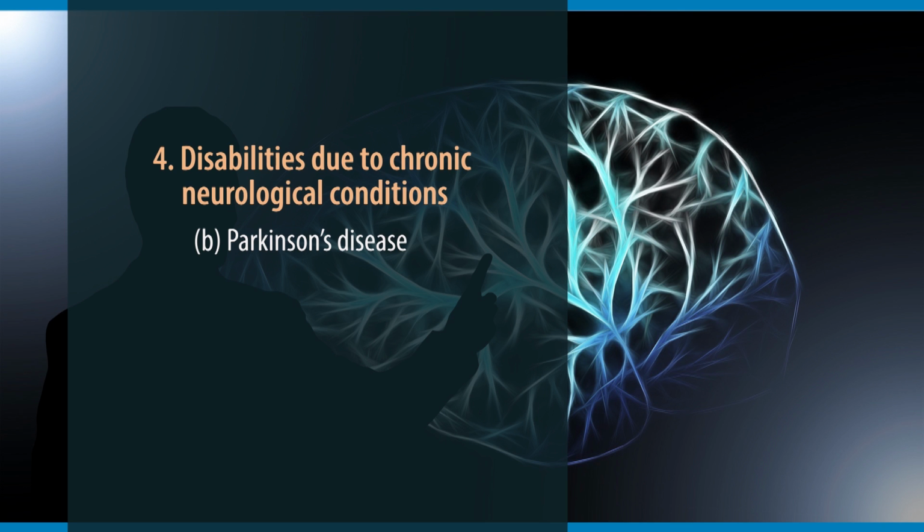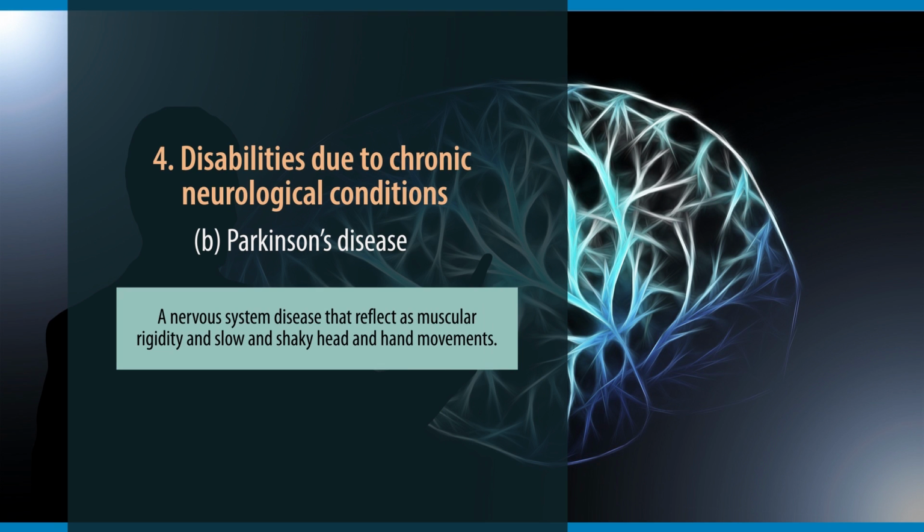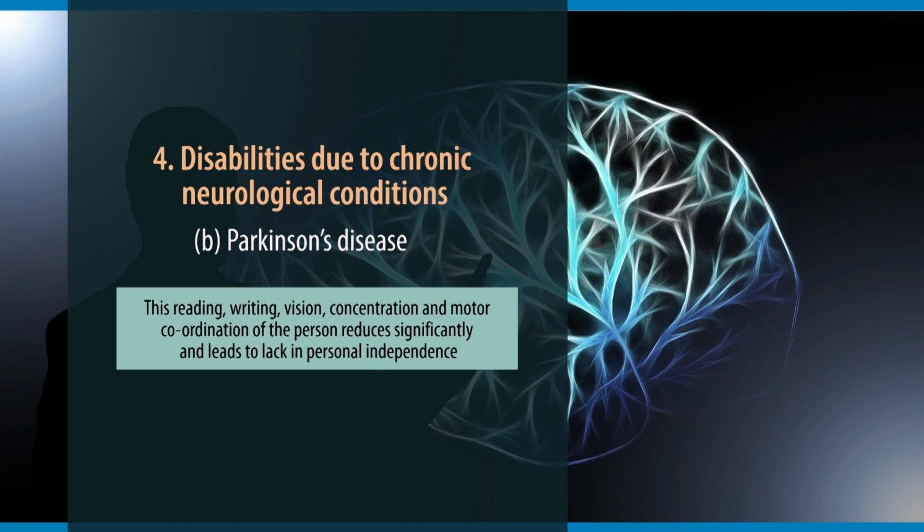Second of this is Parkinson's. Parkinson's is a nervous system disease that reflects as muscular rigidity and slow and shaky head and hand movements. Due to this, reading, writing, vision, concentration, and motor coordination of the person reduce significantly and lead to lack of personal independence in day-to-day life affairs.